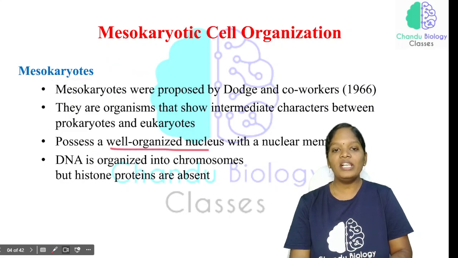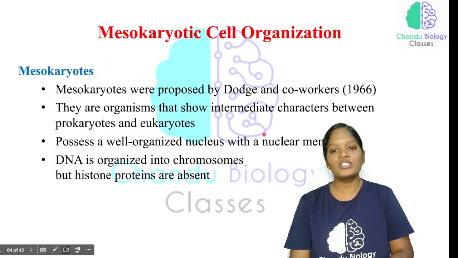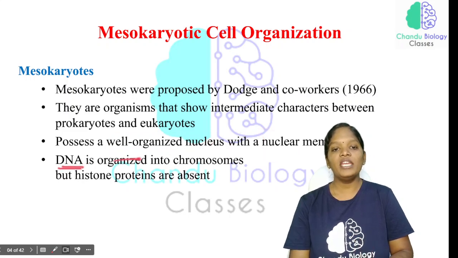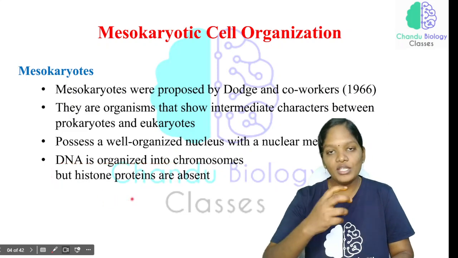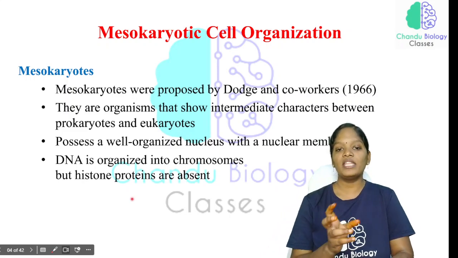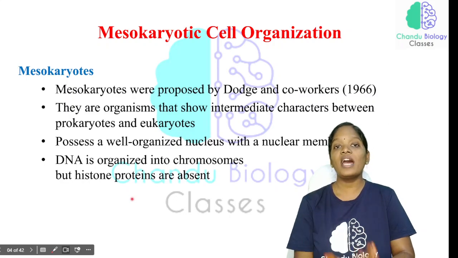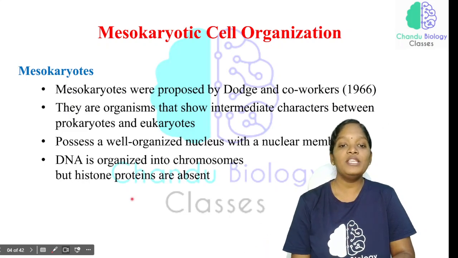These possess a well organized nucleus, a nucleus with a proper structure, and it is also packed with a nuclear membrane. Here the DNA is organized into chromosomes, but histone proteins are absent. The DNA is organized into chromosomes but it is not packed with histone proteins. Because they have chromosomes, this is not considered a prokaryote, and because they do not have histone proteins, we can't say it is a eukaryote. So that's why we call them mesokaryotes.